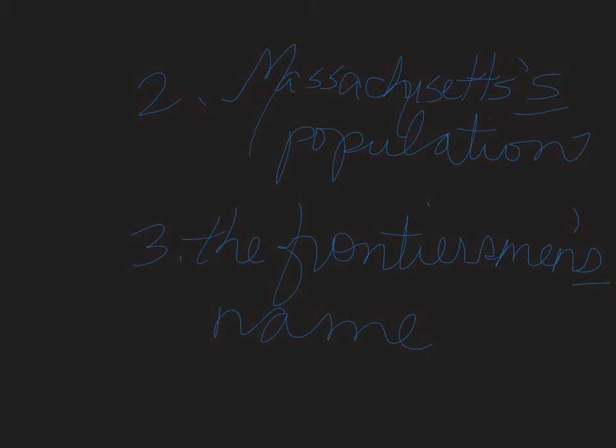And then finally, the name of the frontiersman for John Chapman was Johnny Appleseed. Your phrase here that you need to make possessive is the name of the frontiersman. The object of the of phrase here, the only of phrase, is frontiersman. So you would make frontiersman possessive. You would put the frontiersman's, M-E-N apostrophe S, making frontiersman possessive: the frontiersman's name.